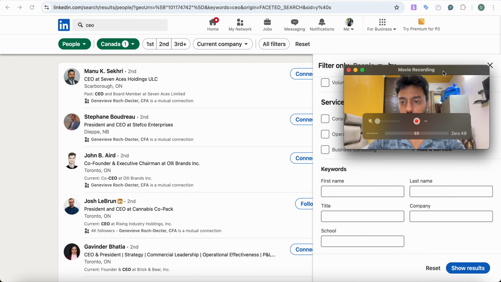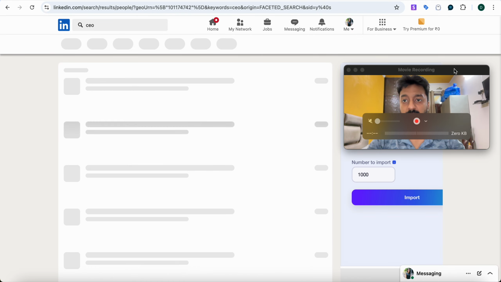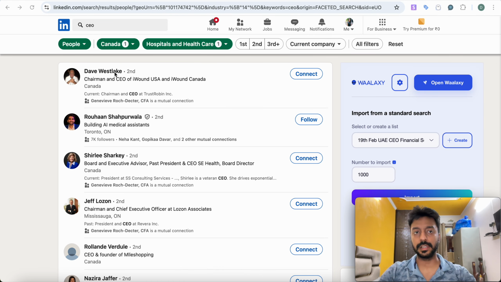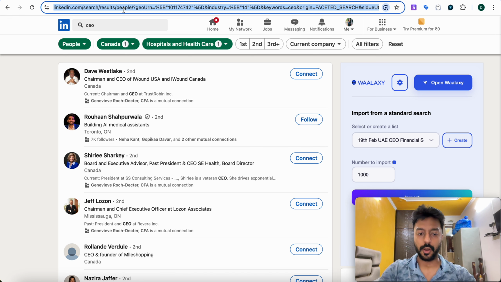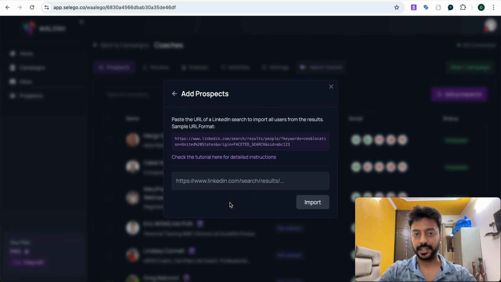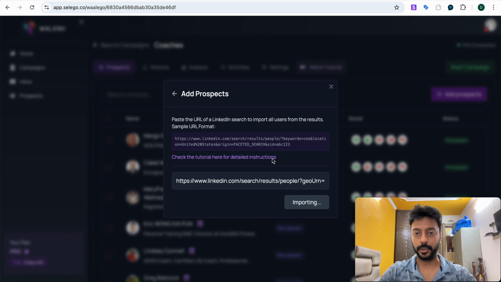So after that, I'm just simply going to click on show results, and then I'll get a list of all the people who are CEOs and are in the healthcare industry. Then you just have to copy this URL of the LinkedIn search result, go back to your Very Good tool, click on import from LinkedIn search, and just paste the URL. That will start importing your list from this URL. So if you just click on import, that will start importing your list.